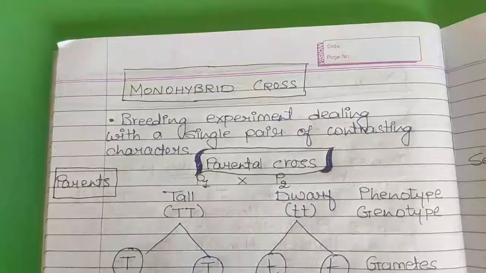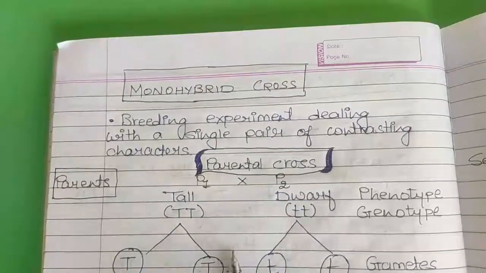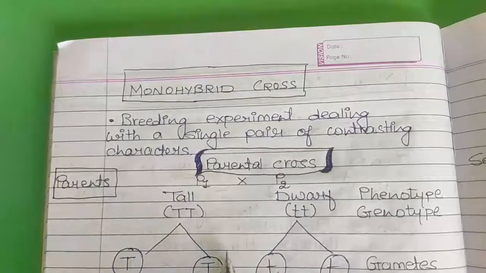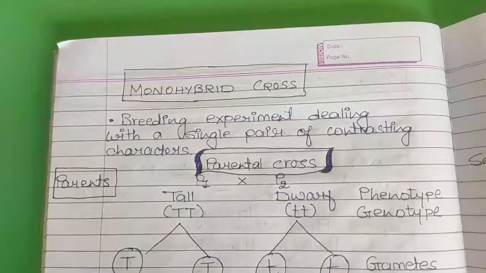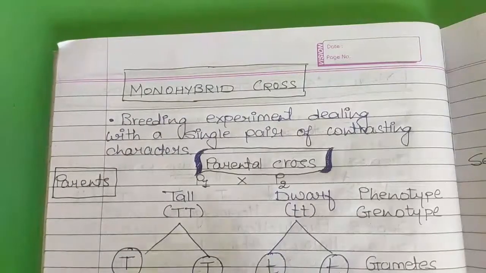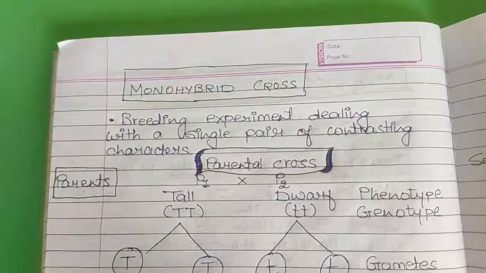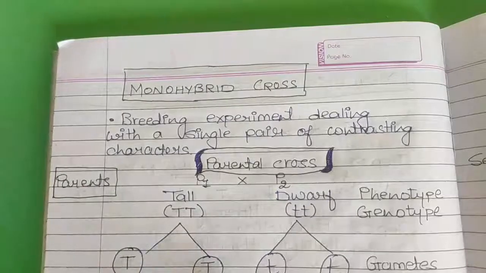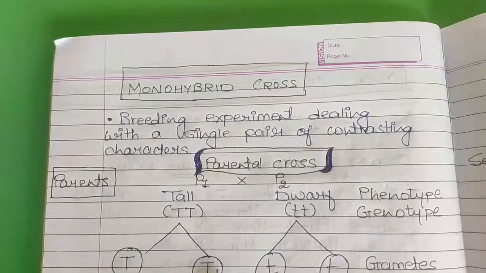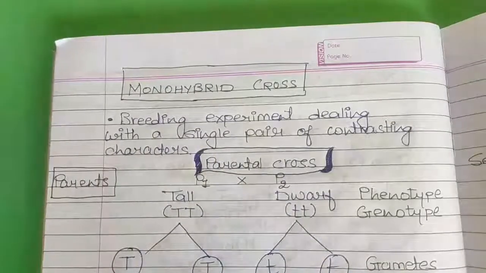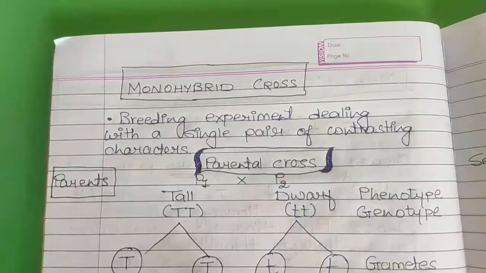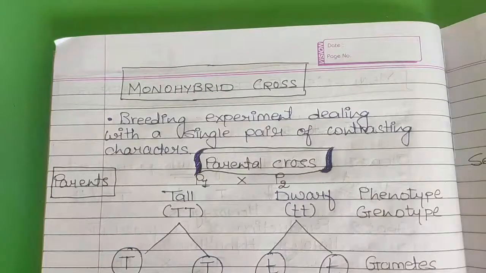So the same thing he did for this experiment also. He removed the stamen from one flower and then covered the flower. He waited till the stigma matured. Then from another flower, he dusted the pollen grains over that flower, and after that he noted the results,